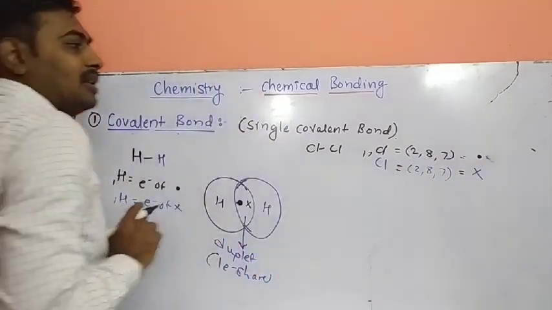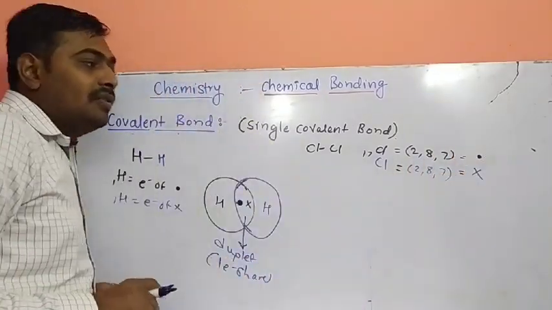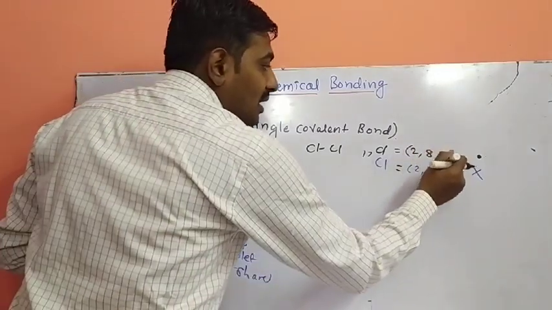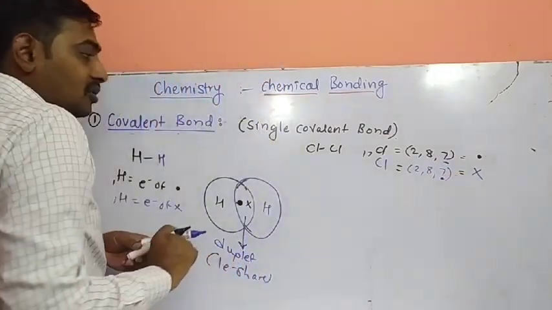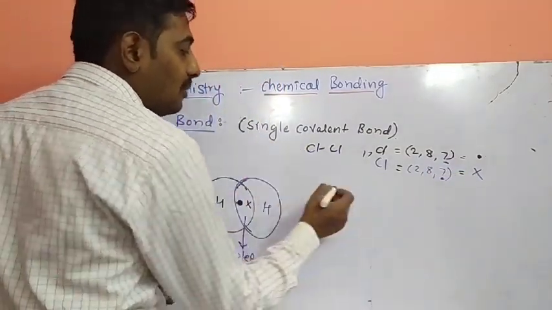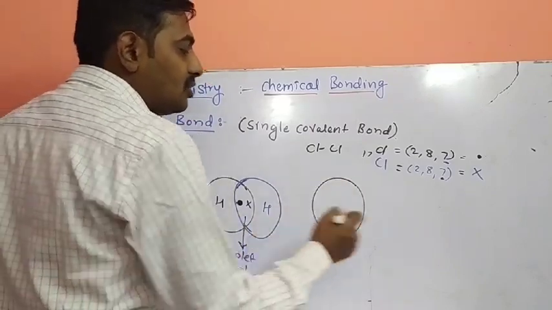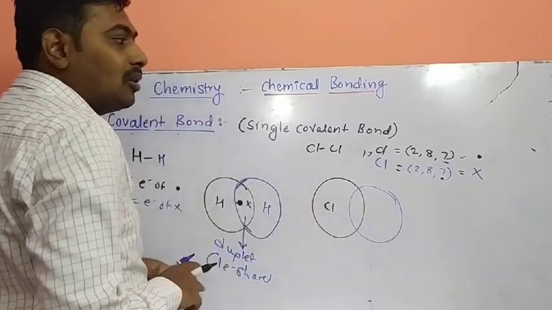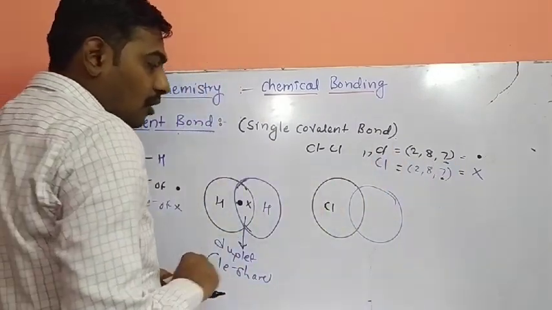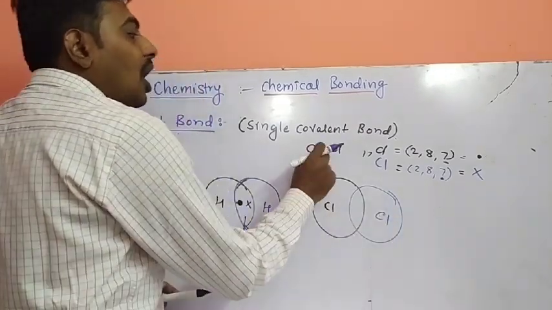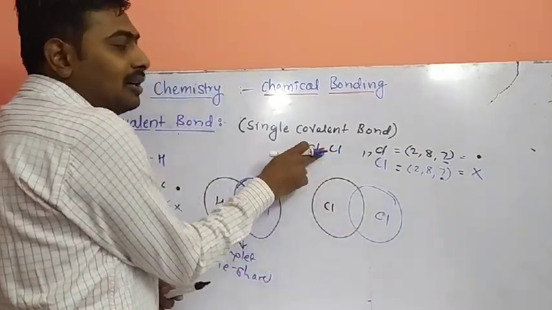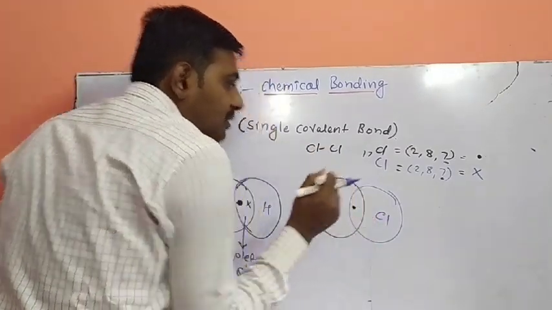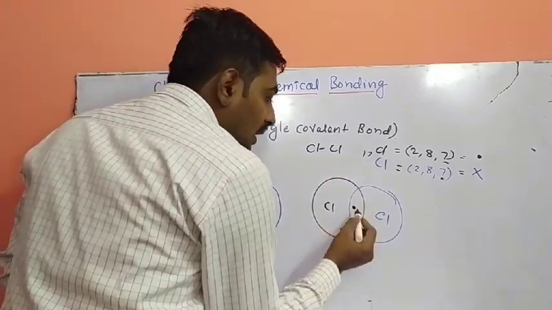These are the electron representations in the valence shell. Which electrons do we have to draw in this diagram? Only the valence electrons. How many valence electrons? Here 7, here also 7. So what bond is formed? A single covalent bond. This is the orbital of the first chlorine and this is the orbital of the second chlorine. The first chlorine contains 7 electrons and the second chlorine contains 7 electrons. But how many electrons are shared? Only 1 electron is shared, that is 1 single bond. The first chlorine donates 1 electron and the second chlorine donates 1 electron.